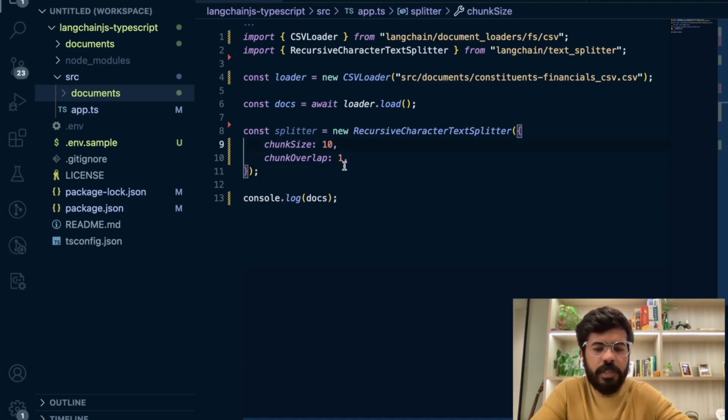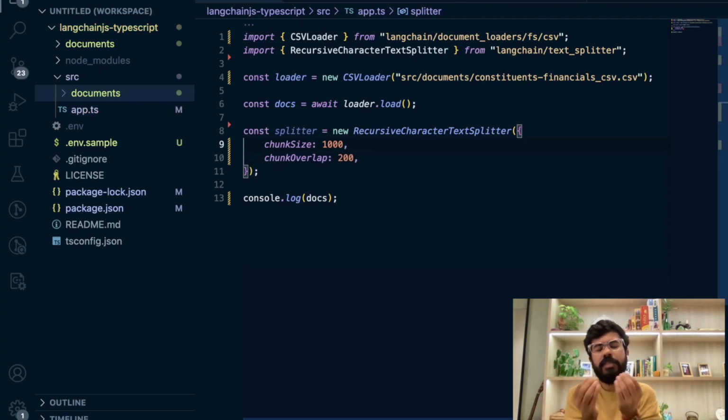Let's say we set the chunk size to be 1,000 and the chunk overlap to be 200. Chunk size in very simple terms is that you have a 10,000 row CSV, and you're breaking it down into chunk sizes of 1,000 each. It is slightly more complicated than that, but for simplicity, every 1,000 rows is a separate chunk, for example.